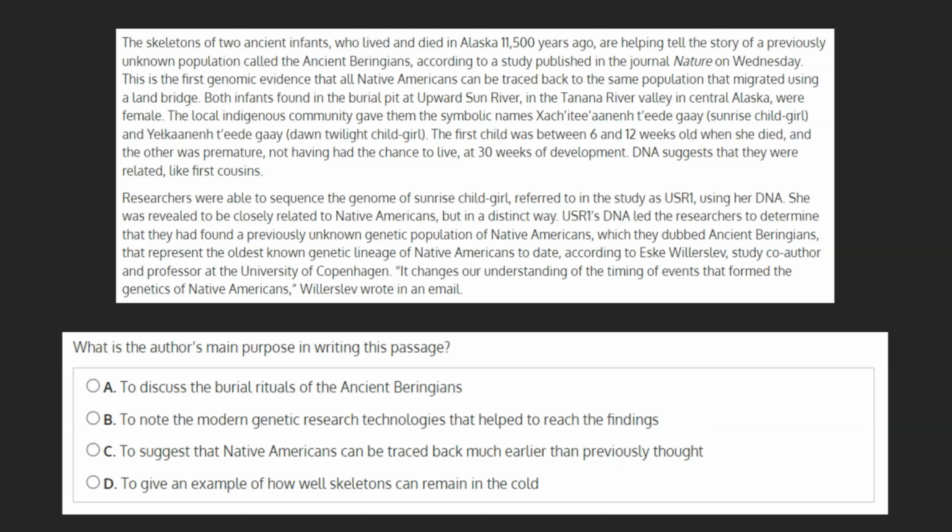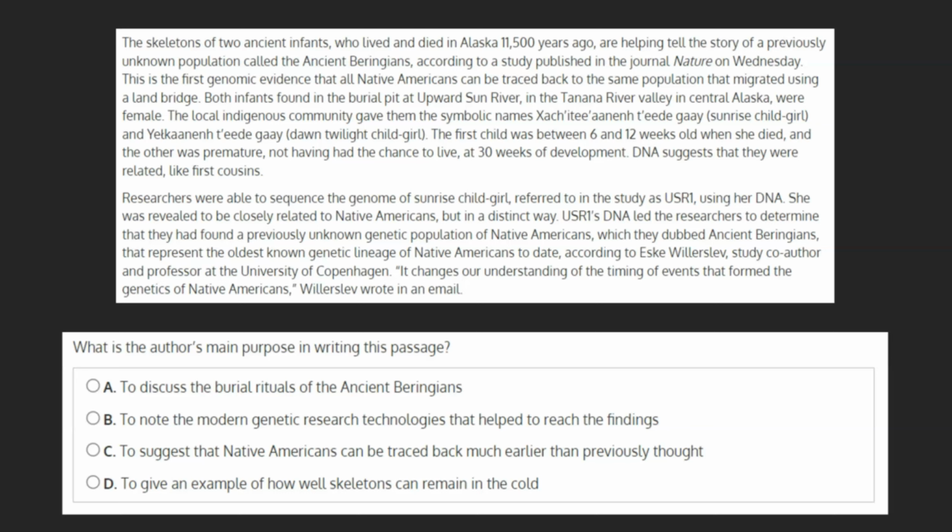What is the author's main purpose in writing this passage? A. To discuss the burial rituals of the ancient Beringians. B. To note the modern genetic research technologies that helped to reach the findings. C. To suggest that Native Americans can be traced back much earlier than previously thought. Or D. To give an example of how well skeletons can remain in the cold.